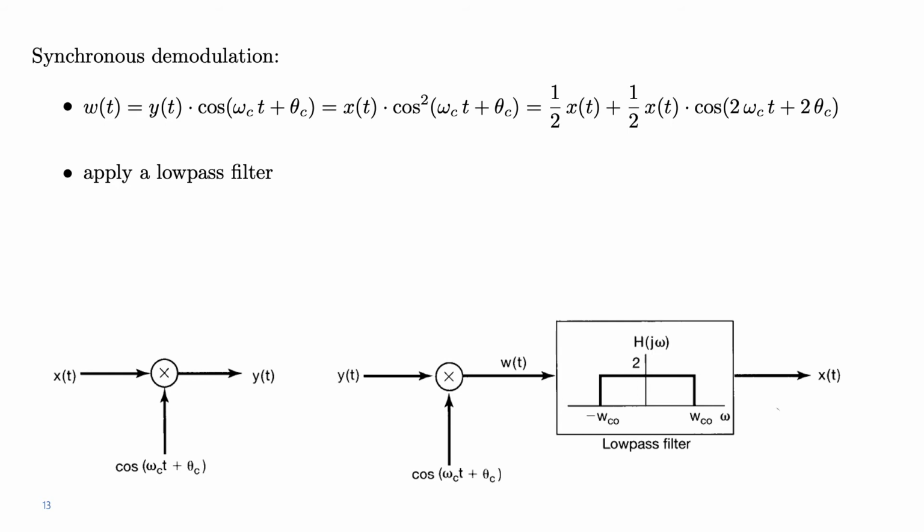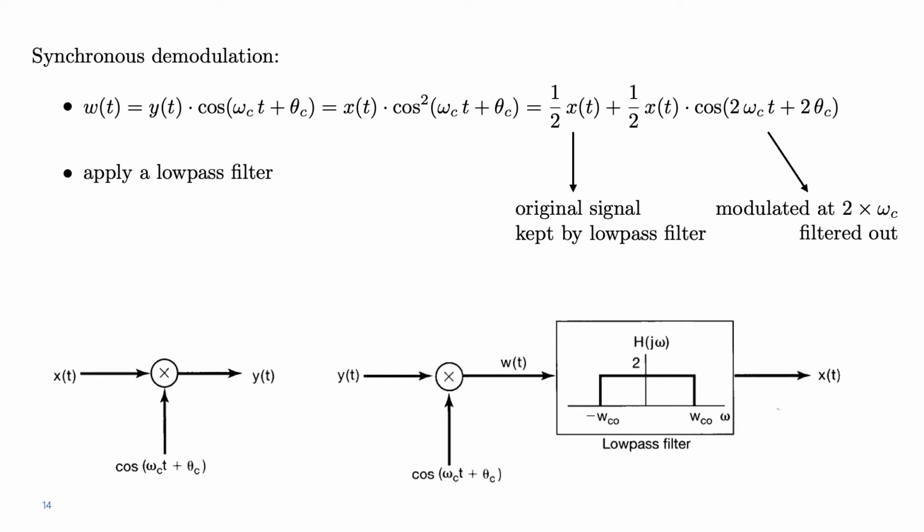So I say that after doing this, we will apply a low-pass filter. What happens when we do that? Well, the low-pass filter will keep the first of those two terms, which is the original signal. It will be kept by the low-pass filter. But the second one, which is modulated at twice omega c, a very high frequency, will be filtered out.